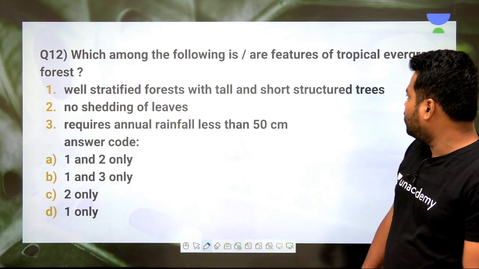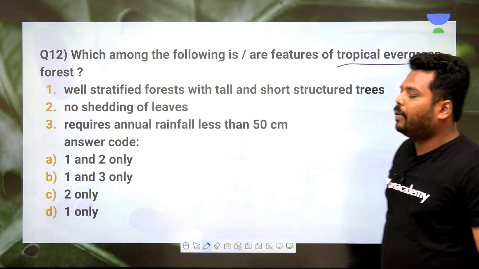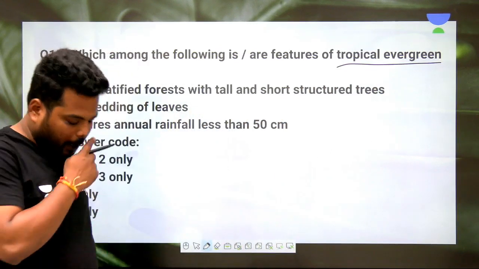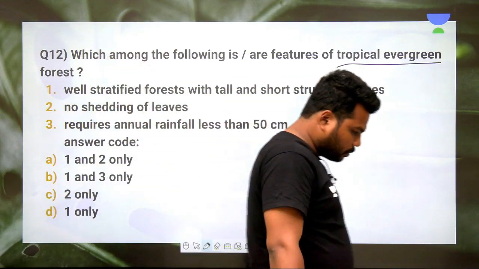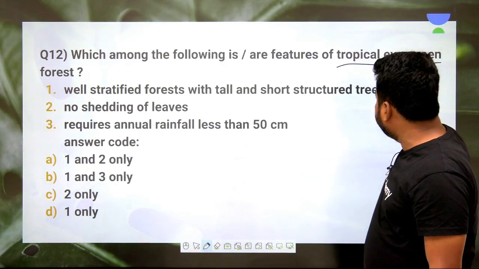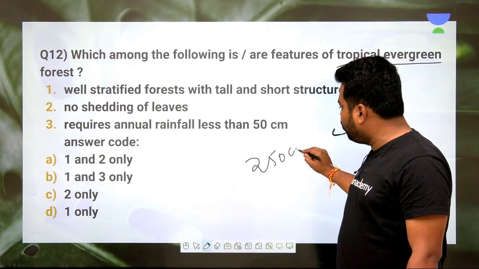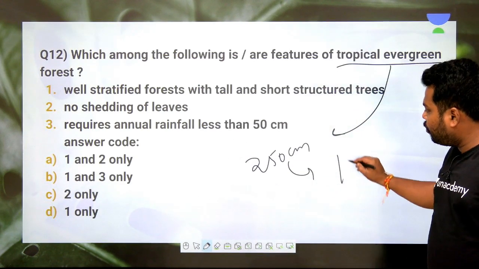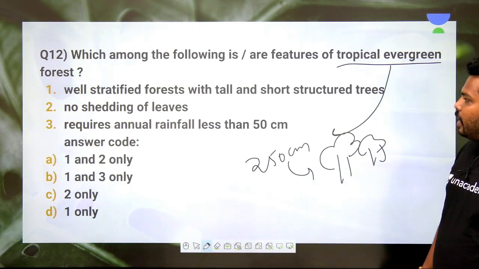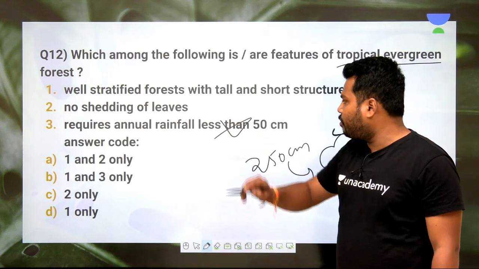Now the next question: which among the following are features of tropical evergreen forestry? I'll give you some time, try to check it out. What is tropical evergreen forestry? Wherever the precipitation is more than 250 centimeters, there you have dense vegetation, that is called evergreen forestry, clear. The option says it requires annual rainfall of less than 50 centimeters.